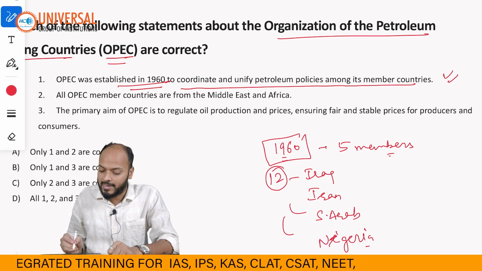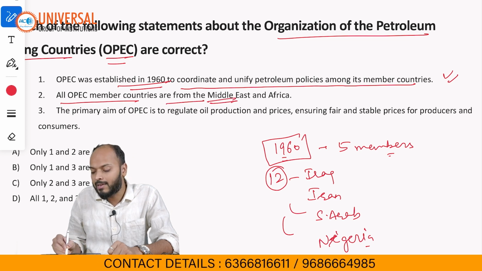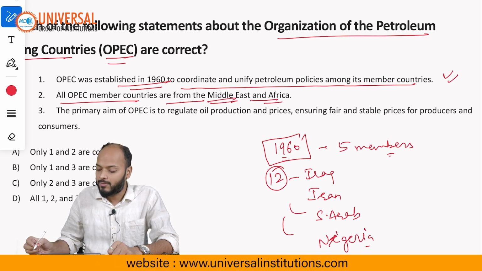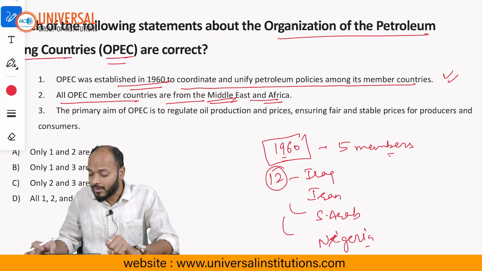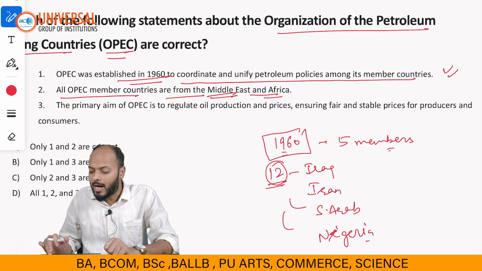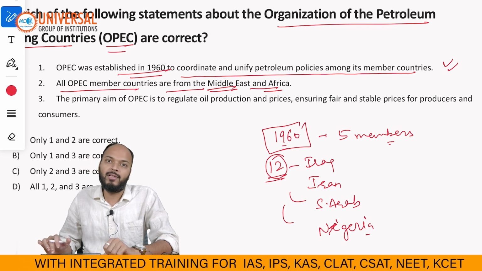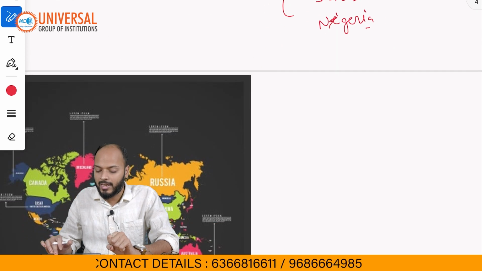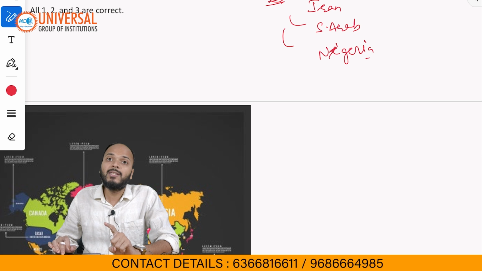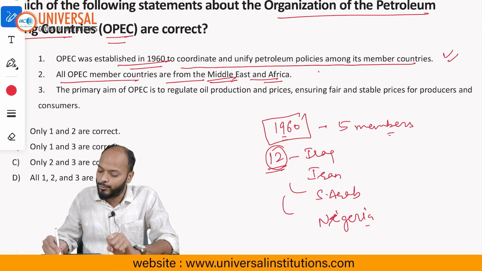Now the second statement says all OPEC member countries are from Middle East and Africa. As we have discussed, right now there are 12 member countries in OPEC. Out of these 12, 11 are from Middle East or Africa only. But there is one country named Venezuela. This country is neither from Africa nor from Middle East, and hence statement 2 will be incorrect.